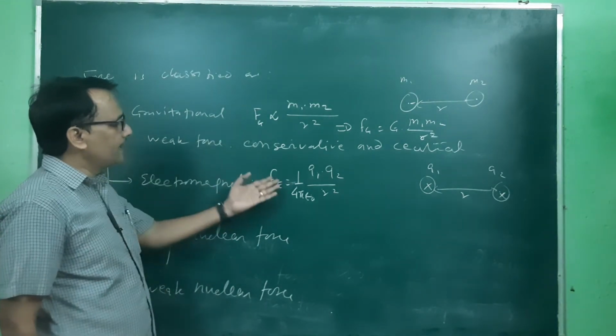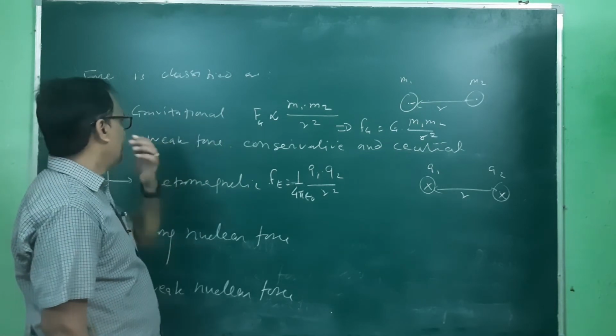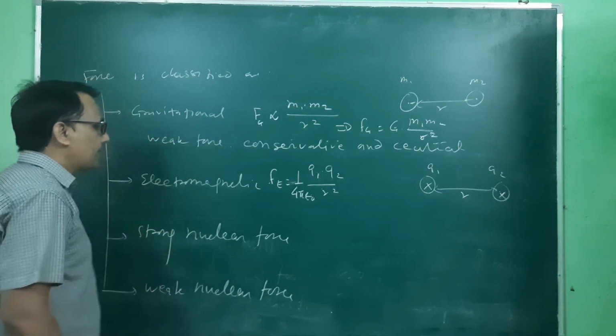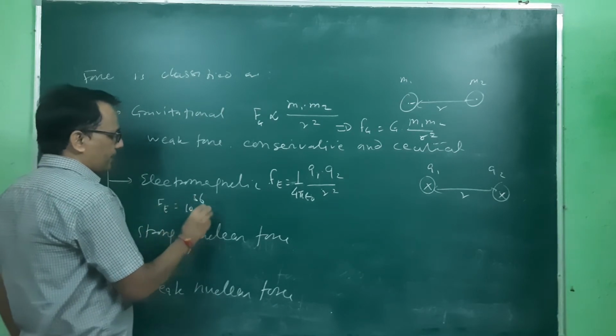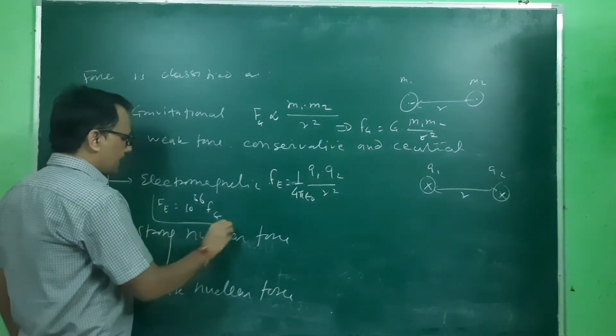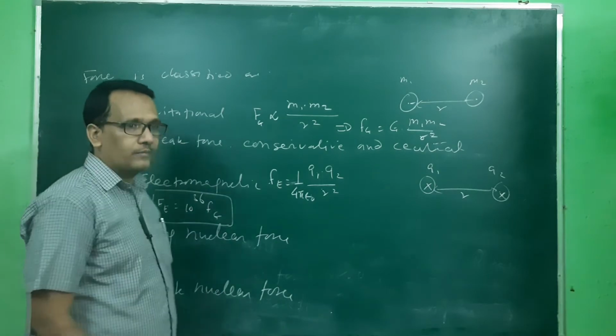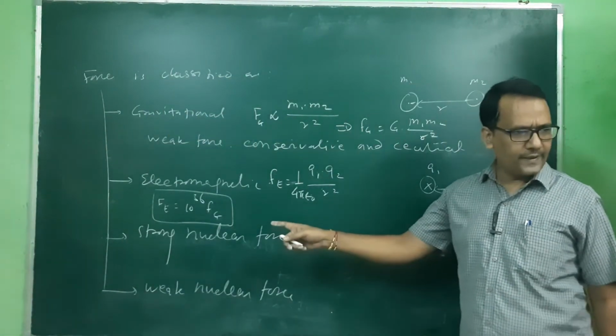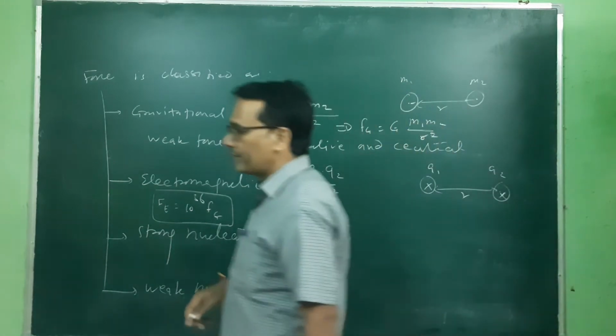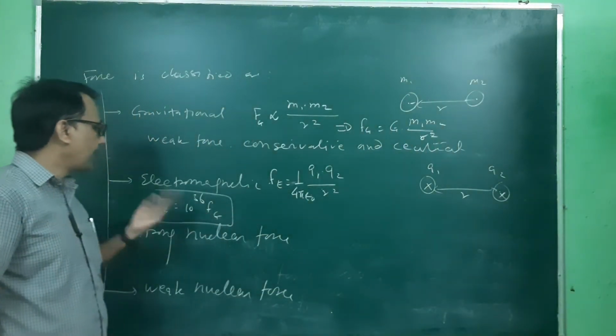So when we compare this electrostatic force with the gravitational force, this Fe is 10 to the power 36 times Fg. This is a stronger force, not the strongest. It is stronger by 10 to the power 36 times that gravitational force.